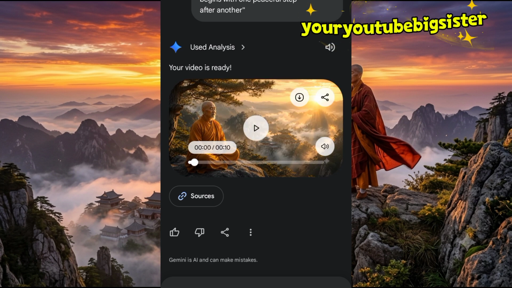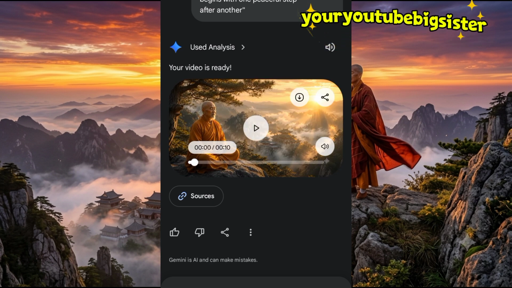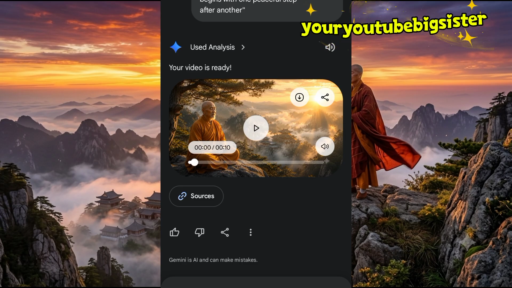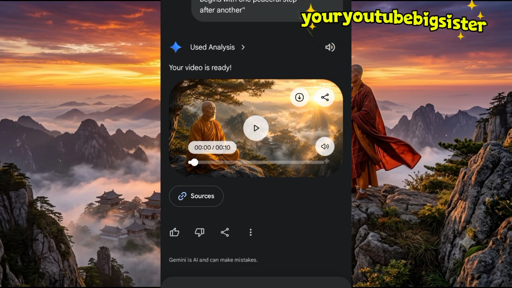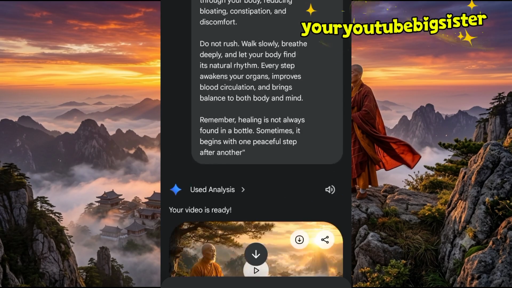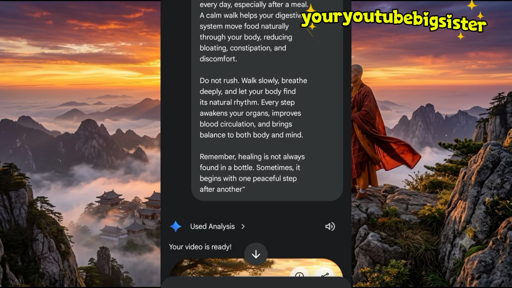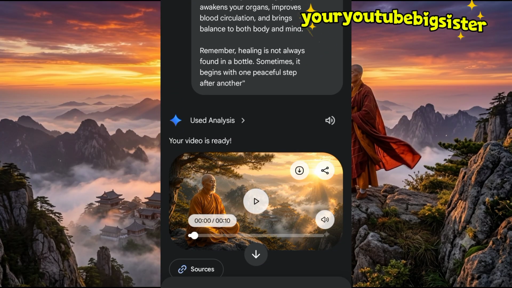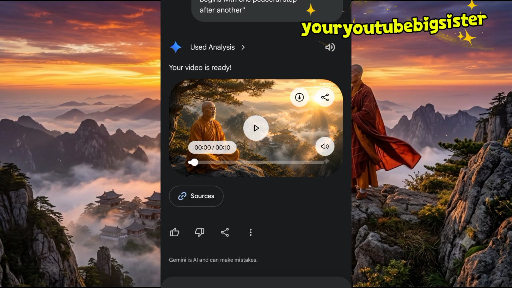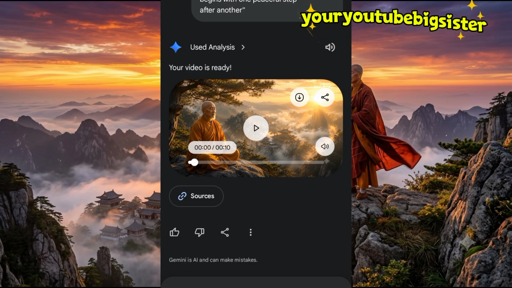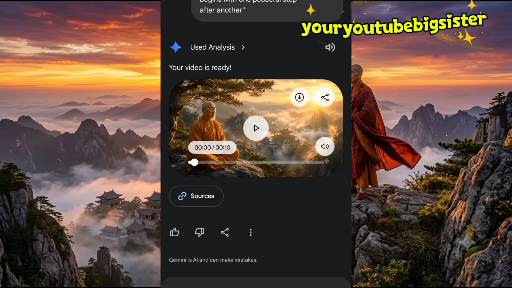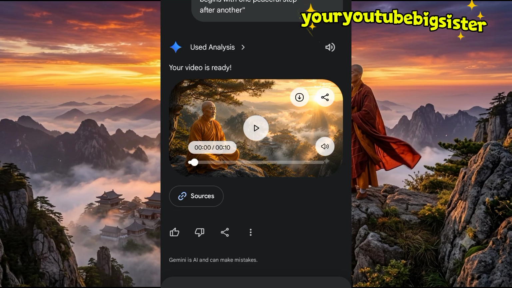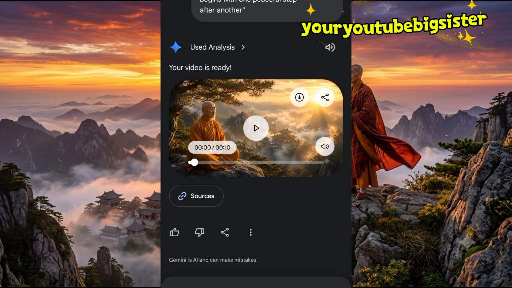Alright, so guys, can you see that this is how you can generate using Google Gemini? You can copy, like this one, I just used the first paragraph. You can copy the second paragraph, you put it, generate. The third paragraph, you put it, generate. That is if you want to use Google Gemini. But if you want to use Flow AI or any video generator, feel free to use it. I'm not limiting you to Google Gemini.